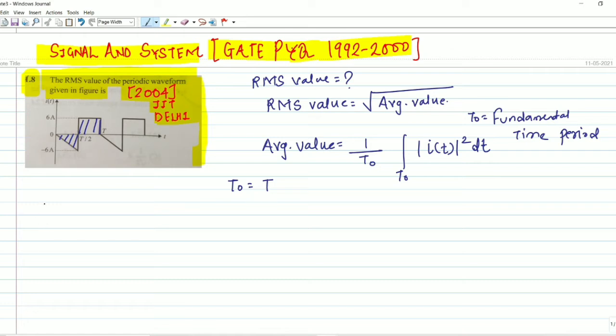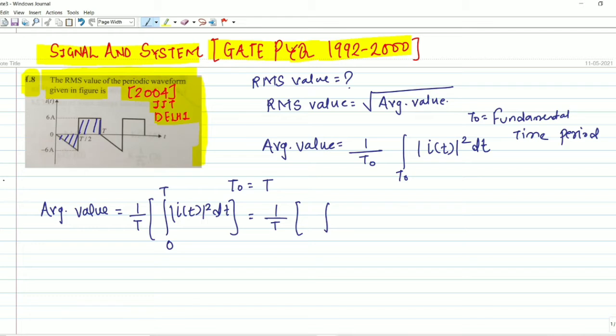Understood this part? Now we can write the average value by substituting. Average value will be equal to 1 upon, in place of T naught I can substitute capital T. We have to integrate over one fundamental time period, which is 0 to T, i of t squared dt. I can further simplify. It will be 1 by T. The first part is 0 to T by 2, mod of i(t) squared dt. The other part is from T by 2 to capital T, i(t) squared dt.